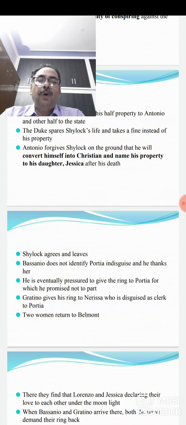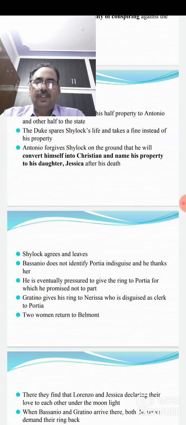Then comes the point of the fee of the lawyer. Antonio wants to give some money, but Portia refuses. Portia tells him that if he wants to give something, then he should give the ring that is on his finger, which he has promised not to part with. But Portia insisted that she would take nothing at all except this one.